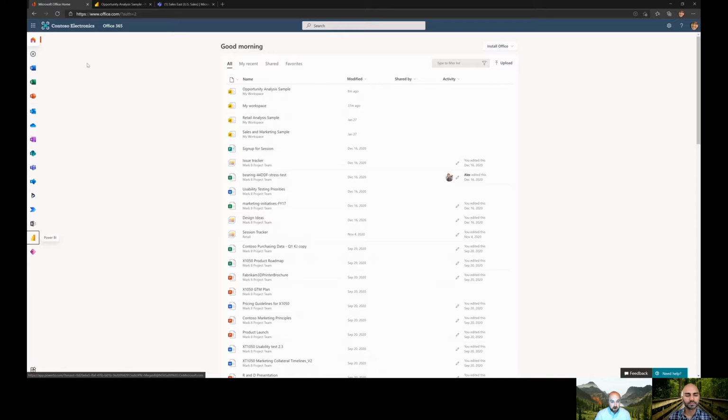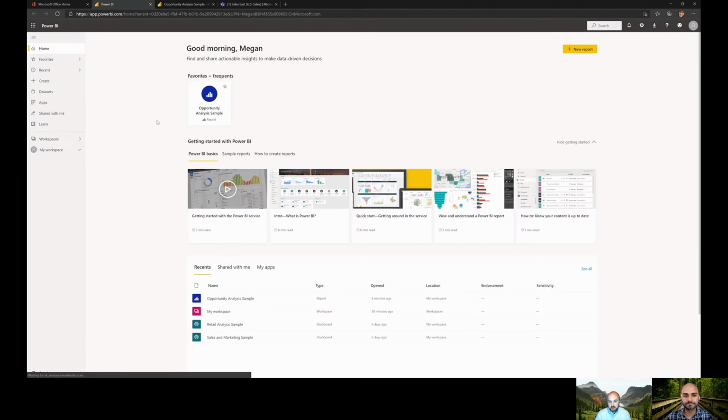To get to Power BI, one of the easiest ways is if you're in office.com, you'll have a list of all of the applications that your organization has made available to you. If you go to Power BI, it'll open up a new tab and bring you to the home screen. Within that home screen, it's going to surface some of the common reports that you access.